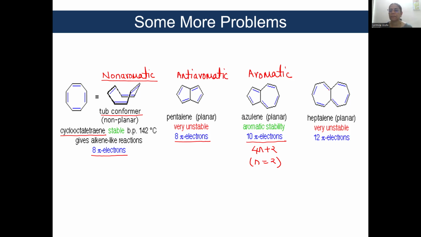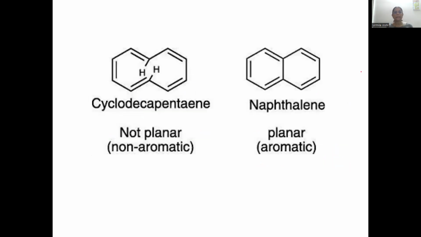Now look at this. This is a 7-membered ring. This is another 7-membered ring. It is planar, it is cyclic, it is conjugated, but the total number of pi electrons is 12. That fits into the formula 4n, where n is equal to 3. And therefore, this compound is anti-aromatic in nature. Correct?